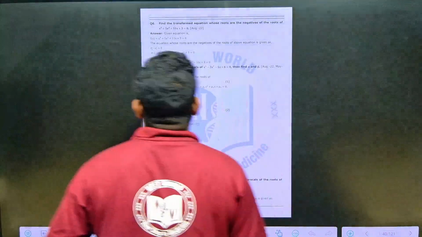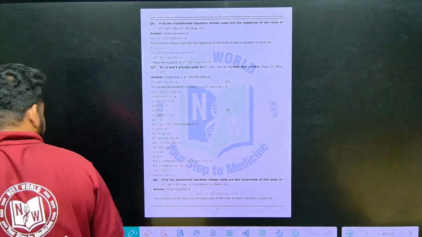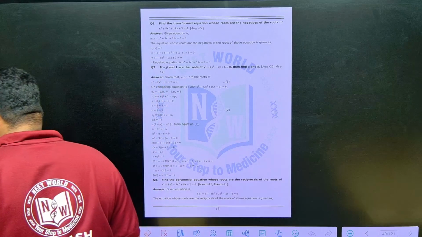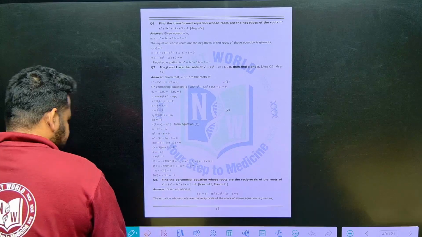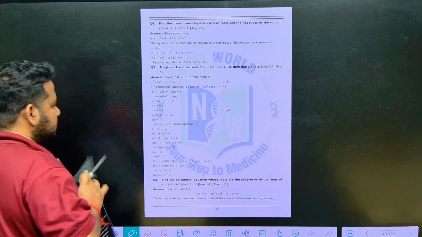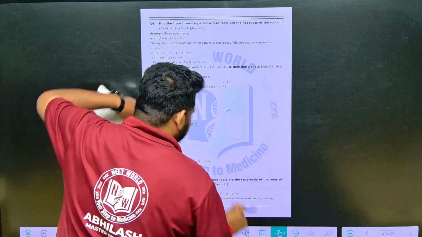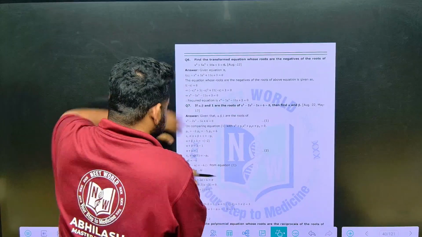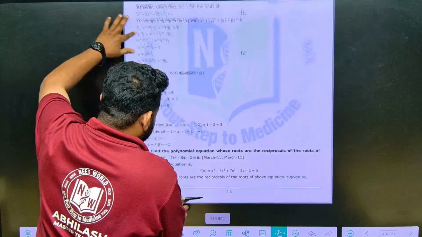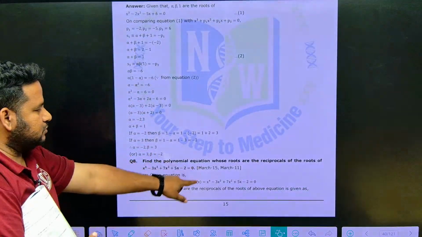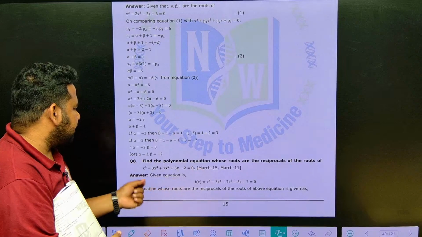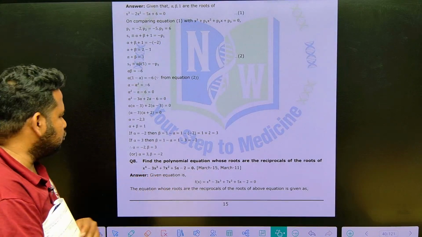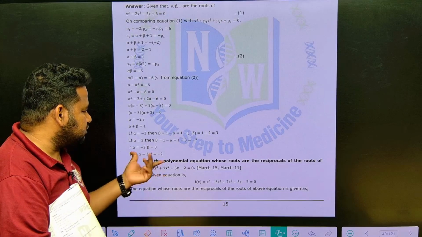So see here, if I solve the 8th question, you will be able to solve the 6th and 7th also. So let me take up the 8th question, friends. What they are telling is, here we have to find the polynomial equation. Find the polynomial equation whose roots are reciprocal of the roots of the given equation.